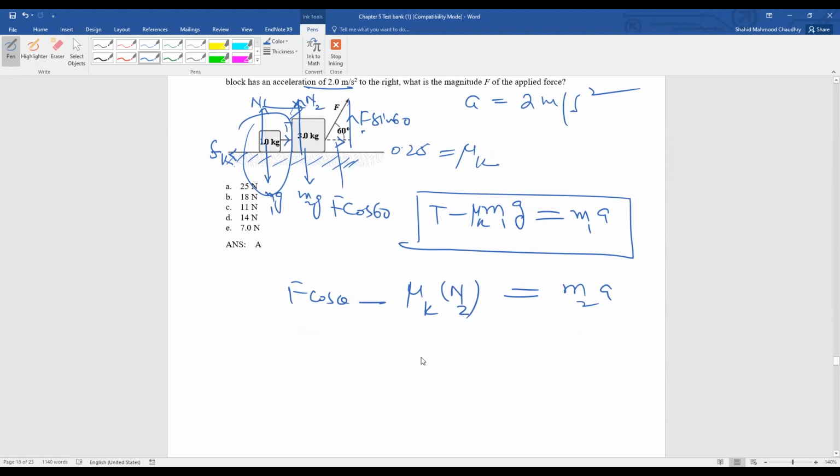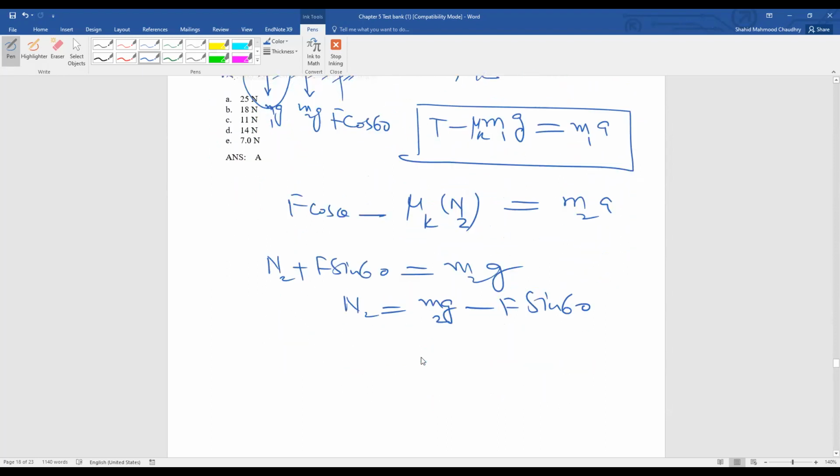N2 is upward, F sine 60 is upward, so N2 plus F sine 60 upward is equal to downward, which is M2G. So N2 is equal to M2G minus F sine 60. Now we will put the value of N2 in this equation.